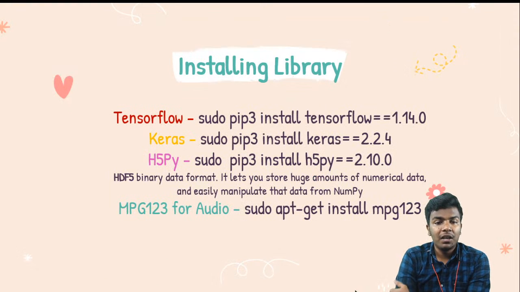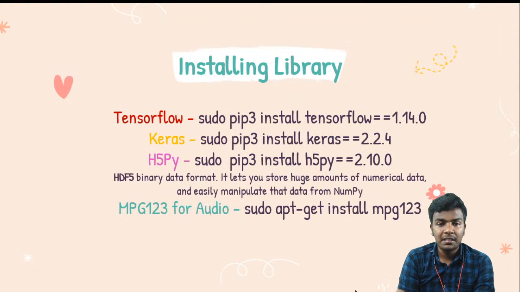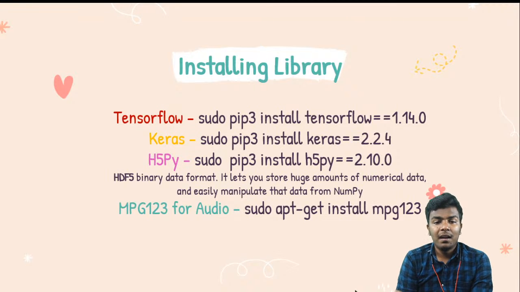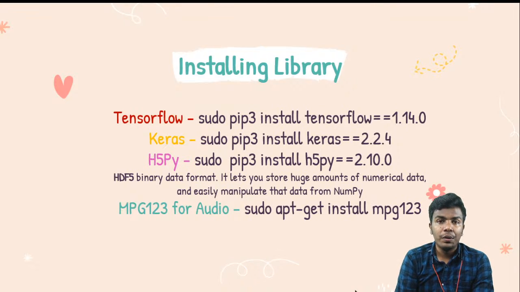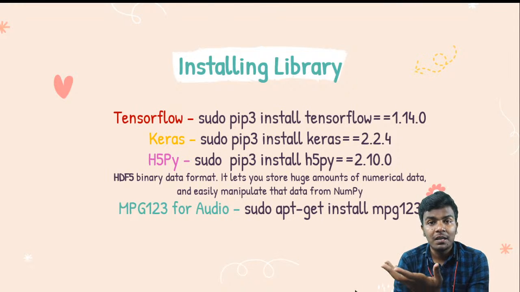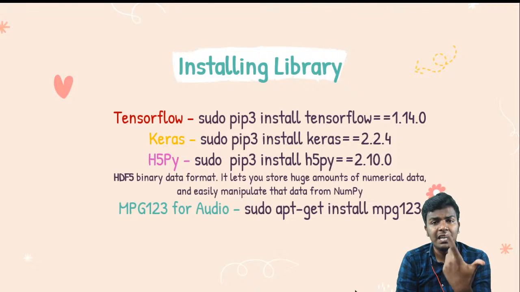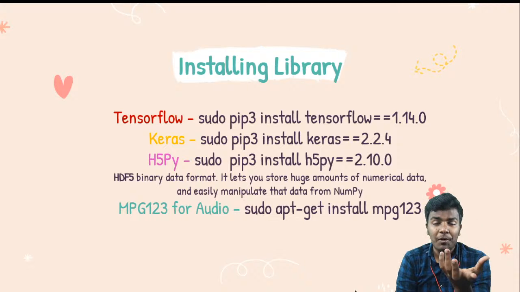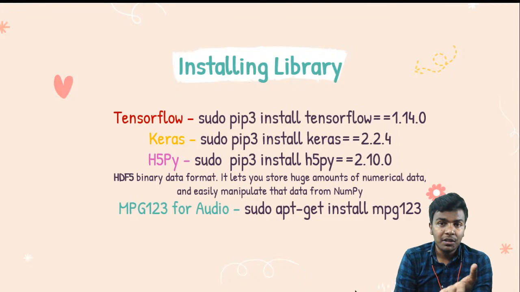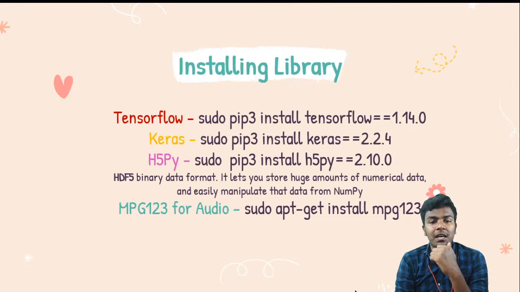First of all, here we are introducing certain libraries like TensorFlow, Keras, H5PY, and MPG123. TensorFlow is Google's API, which will be used as a backend for Keras, which is used for doing a lot of deep learning algorithms. There are a variety of trained models as well, for example VGG 16, 18, and MobileNet. There are a lot of models in Keras, and you can also deploy transfer learning there. Artificial intelligence participants may know about transfer learning concepts.